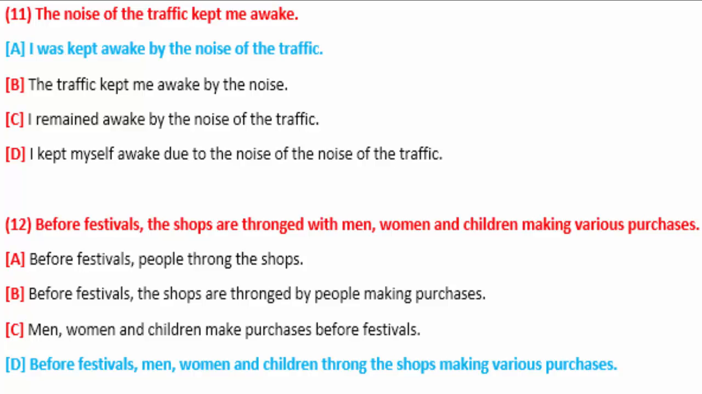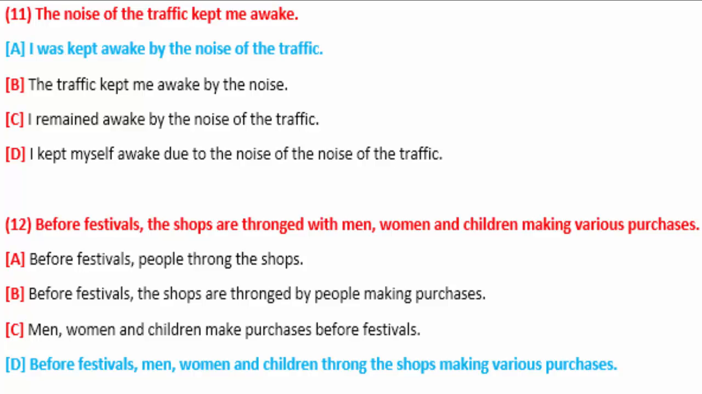So when we do the cross technique on this, I comes first, and as you can see, the noise of the traffic kept me awake. This is a sentence from past simple, so we use was or were as the auxiliary verb in a past simple sentence, and with I we use was. I was kept awake by the noise of the traffic. So option number A is correct.